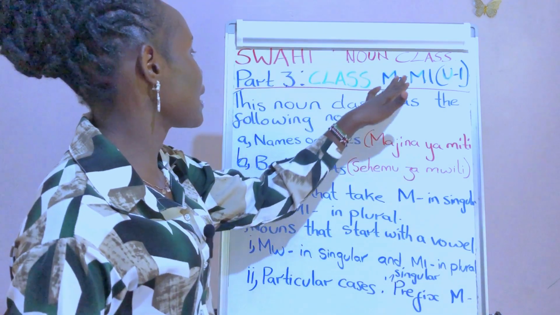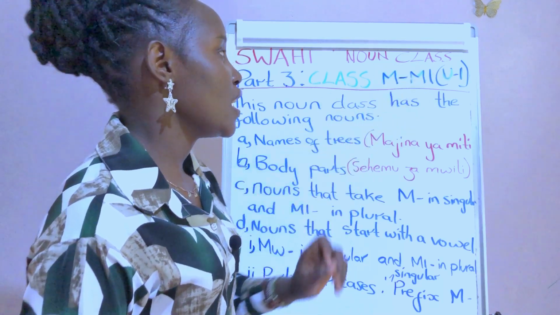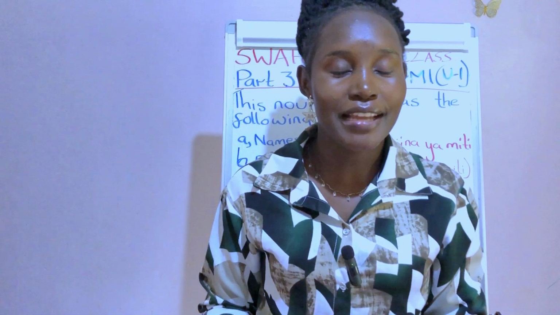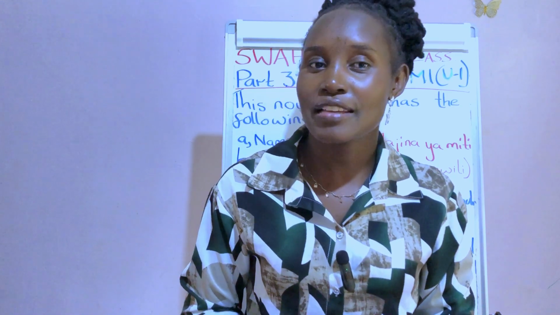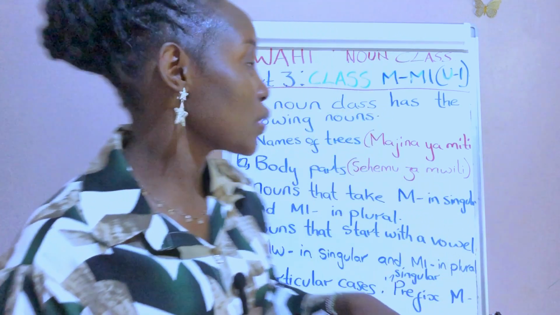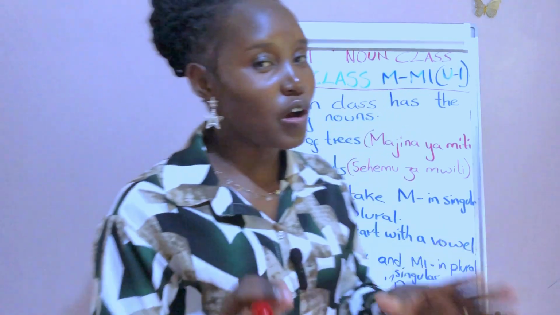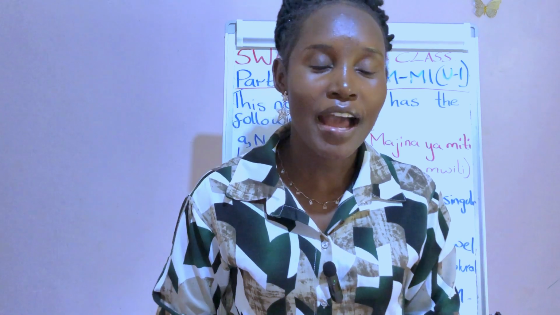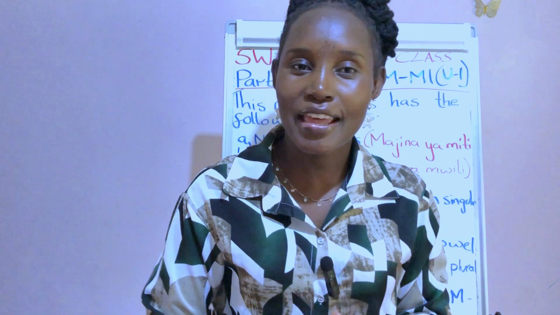Jina langu ni Milly. My name is Milly and today we are going to learn about Swahili noun class. Mi, u, i. If you have been following up, you all know that there are 9 different Swahili noun classes. So we started from the first one and today we are tackling the third one. Noun class, mi, u, i. We already did the mwa, awa, and then we did the kivi, kivi. So today we are on the third one.